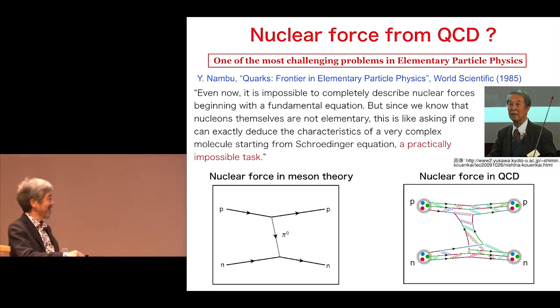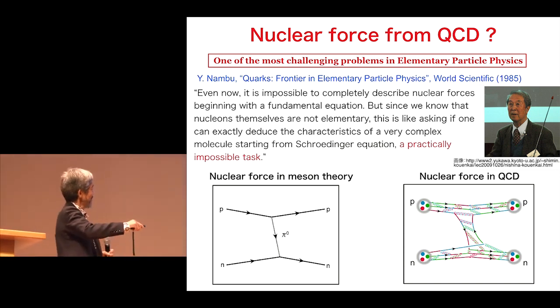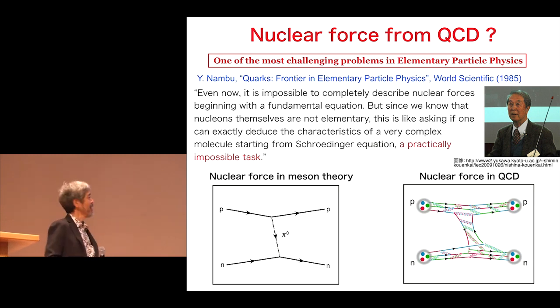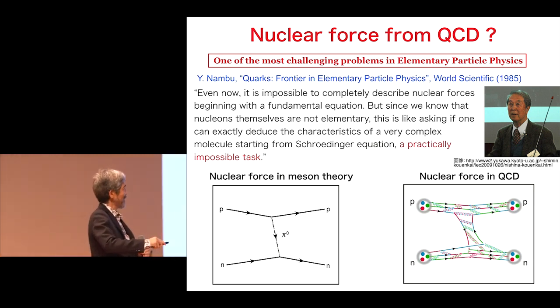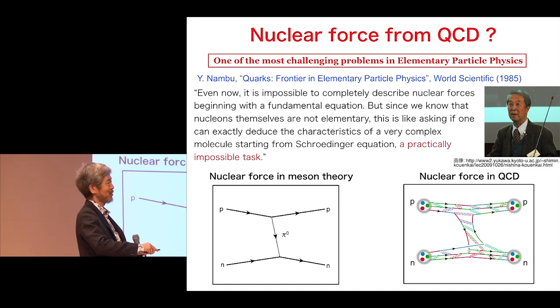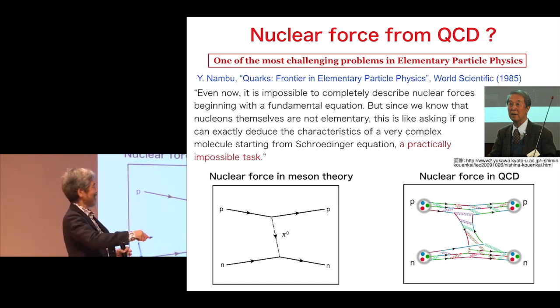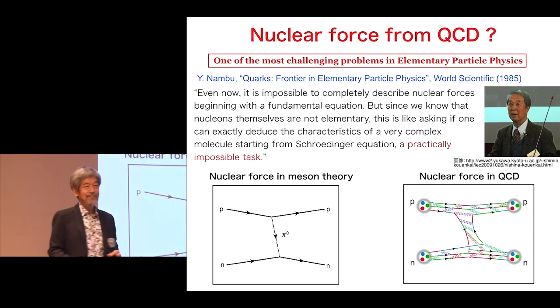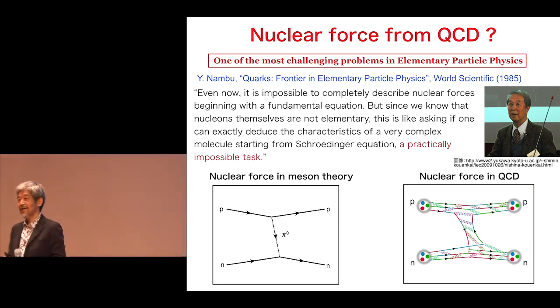So in Yukawa's age, the nuclear force was very simple: proton and neutron exchanging a pion. But in QCD, the nuclear force is very complicated because the proton is made of three quarks, the neutron is made of three quarks, the pion is made of a quark and an antiquark, and they exchange gluons a lot, like this. And not only this, there are many other diagrams. We have to calculate all diagrams.